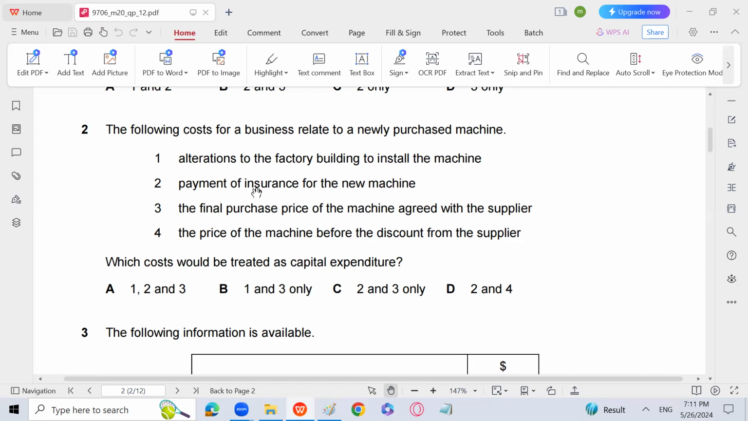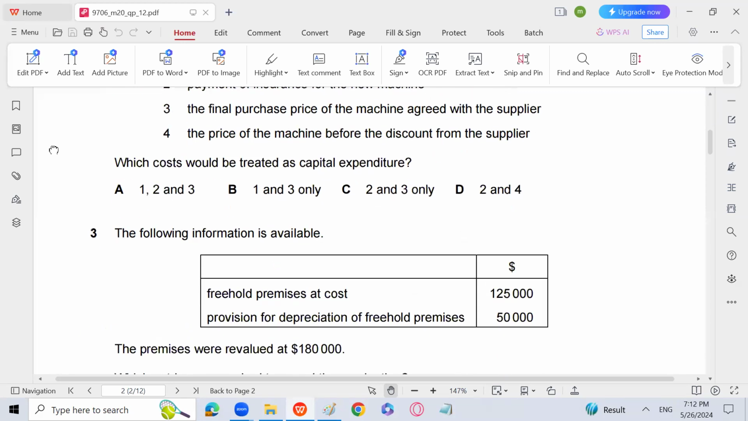Insurance is supposed to be paid every year for the new machine. You have to pay insurance. Insurance is an expense that costs you every year. Even if it is for the new machine, that is an expense for the year. So that's why 1 and 3 is going to be the answer: alteration to install the machine, or the final purchase price of the machine.